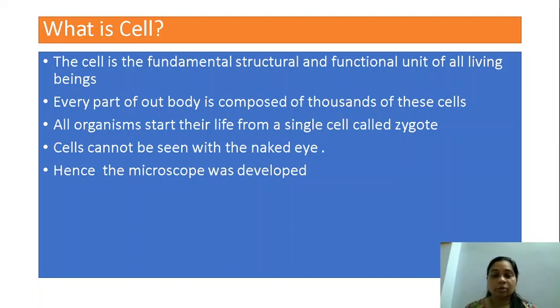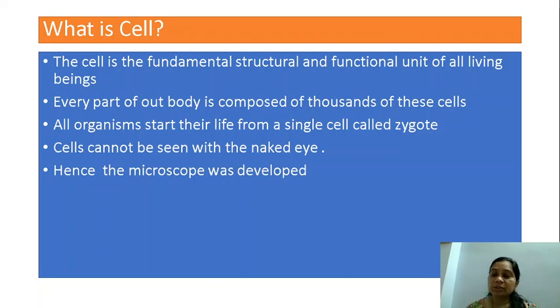Not only our body, the body of the cat, the dog, the elephant, the mango, the pumpkin, everything is made up of cells. So, what is a cell? Cell is a fundamental structural and functional unit of all living beings. Every part of our body is composed of thousands, in fact, millions of these cells.